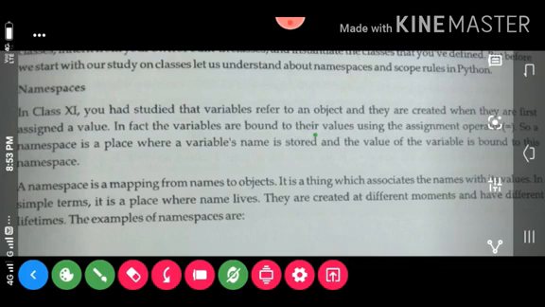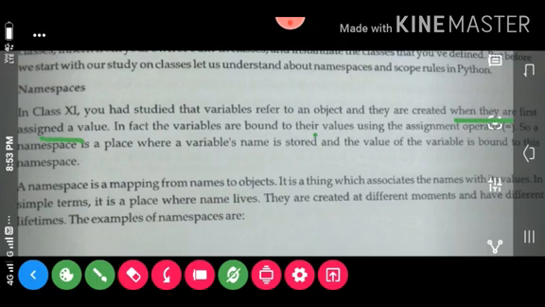In class 11 you studied that variables refer to objects and they are created when they are first assigned a value.